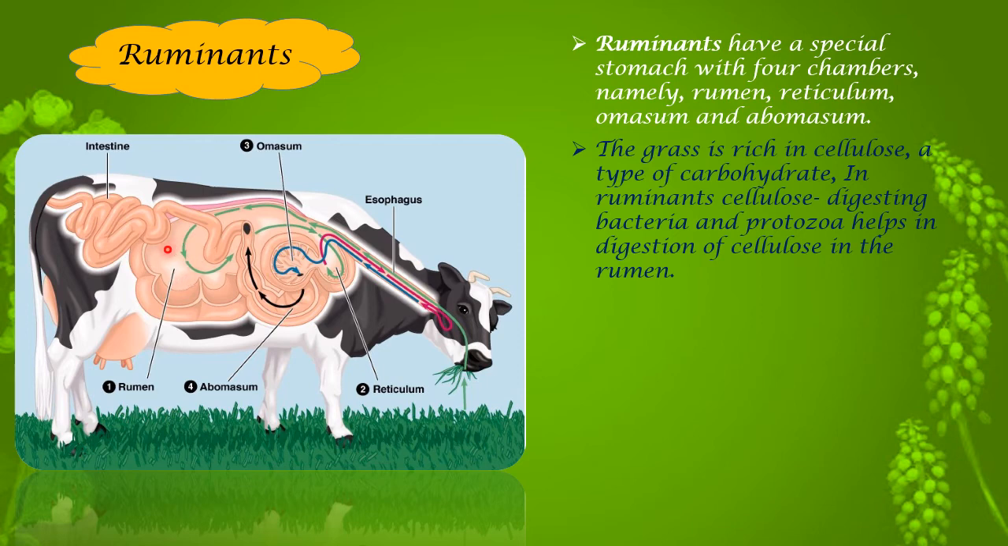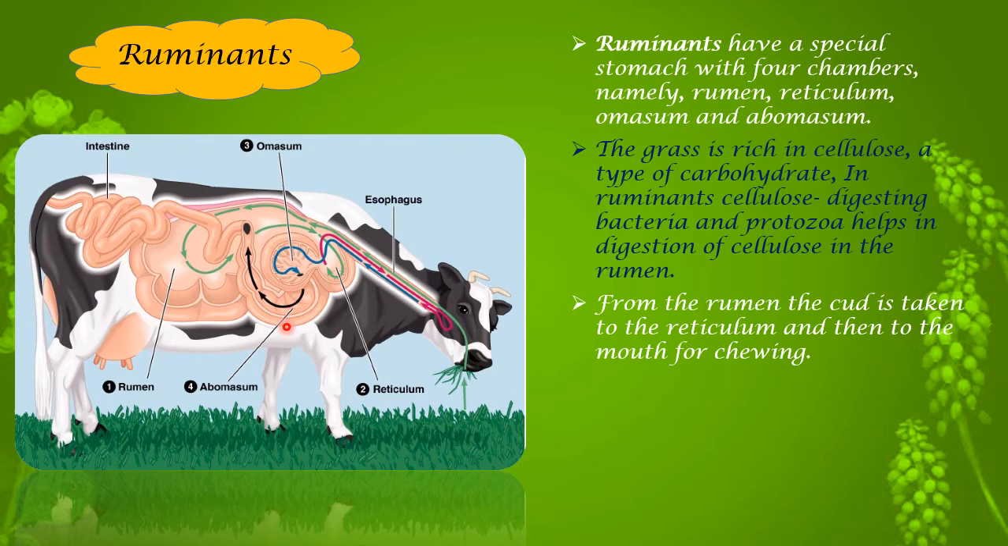Once that process is over, the food is taken back into the reticulum. From the reticulum it is taken to the mouth for the chewing process. This is how the cud, the food first stored here, is taken back to the reticulum, and from the reticulum, you can follow this red arrow mark, it comes back to the mouth, and they chew it for some time. Once the food is mashed completely, it is taken back into this region which is called omasum.